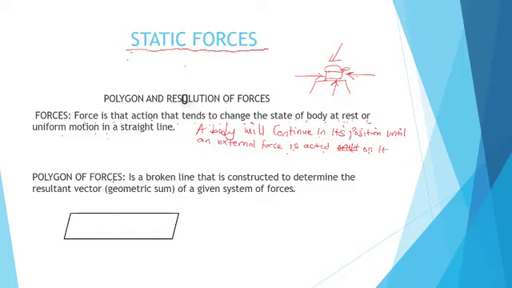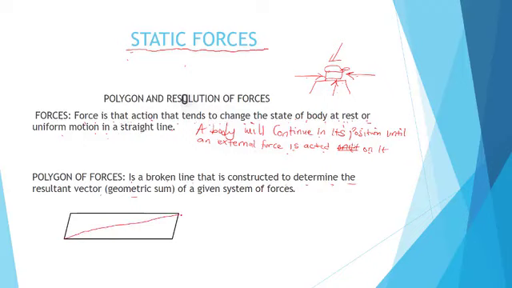Now, when you talk about polygon of forces, according to our knowledge in physics, it is a broken line that is constructed to determine the resultant vector. It is the geometric sum of every given system of forces. Now, this is a parallelogram. I want us to create a straight line from this point to this point.